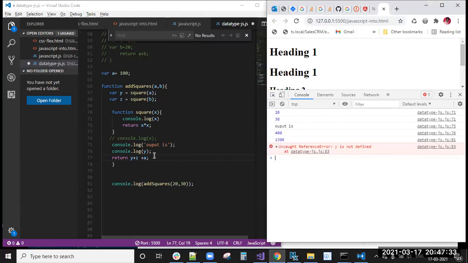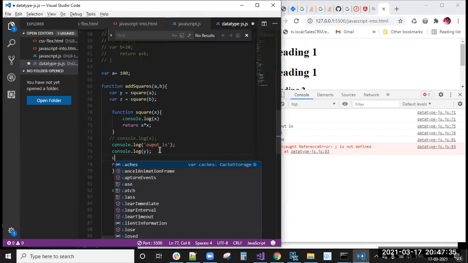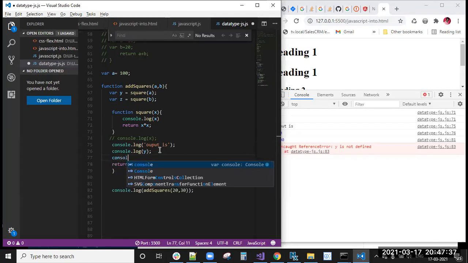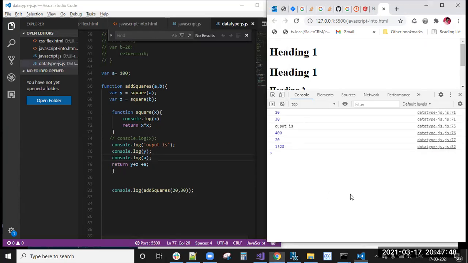Yes. Here you can do console dot log of a. Now I'm saving this. You can see 20. 20 is correct because, why?